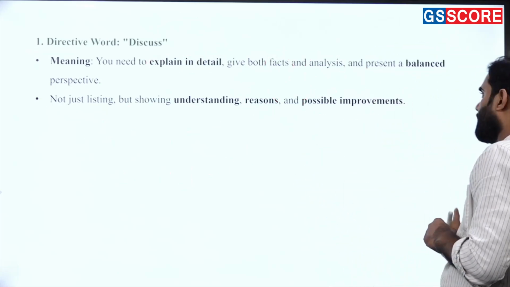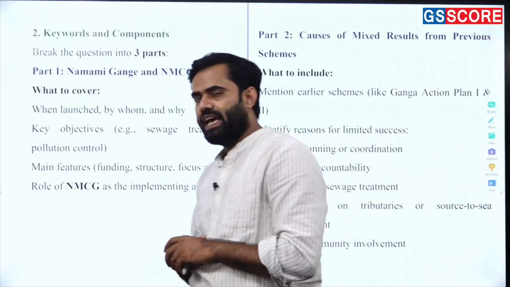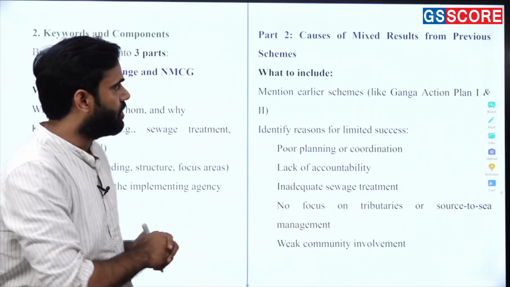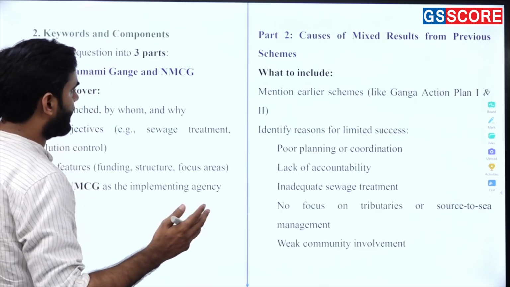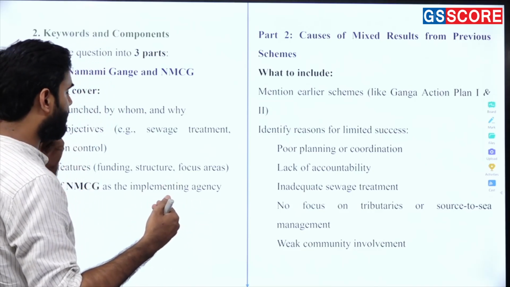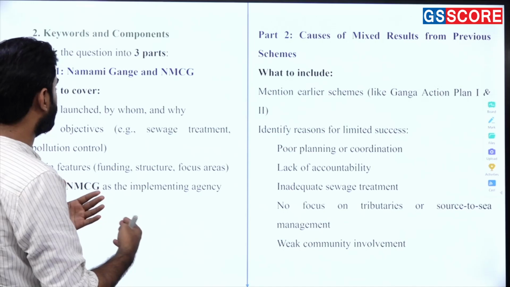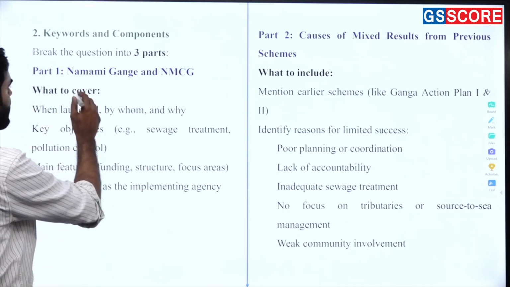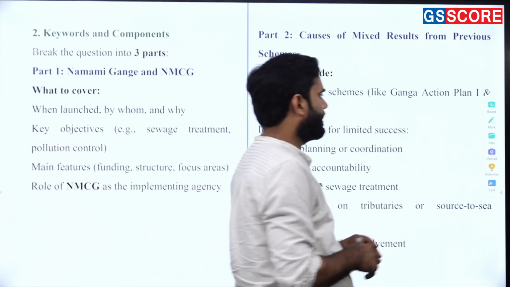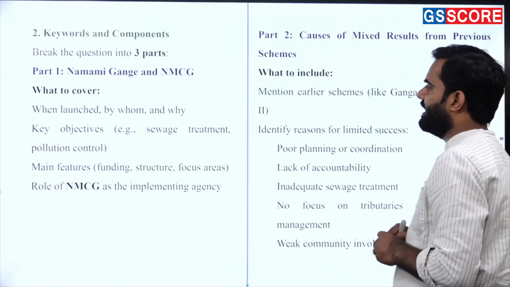Number one. Next, we have to find the keywords or key components. As we know, we have broken the question into three parts. The first part is about Namami Gange and the National Mission for Clean Ganga.